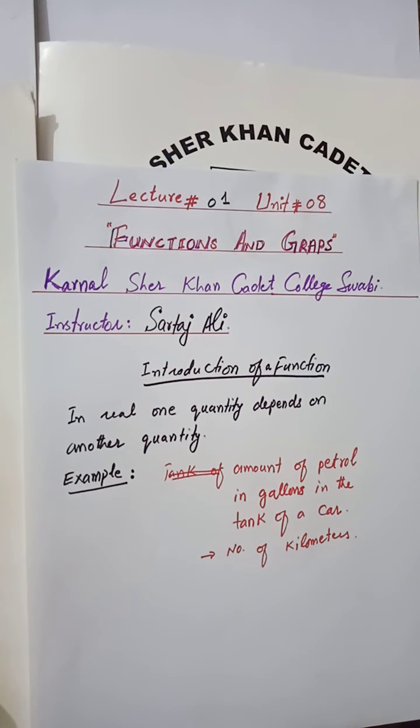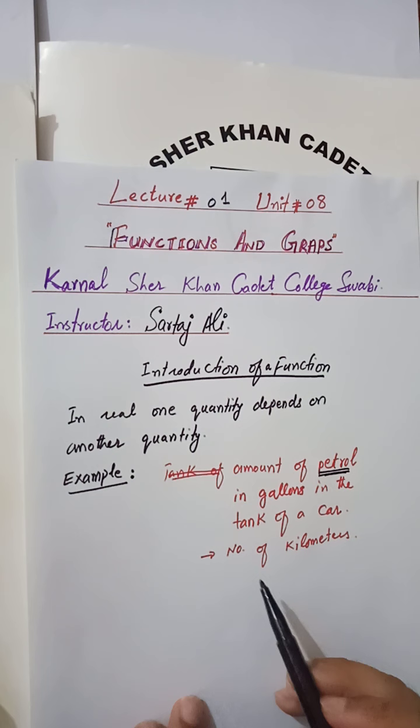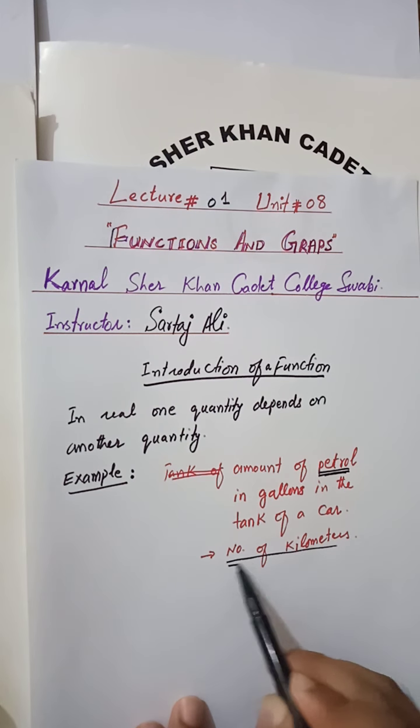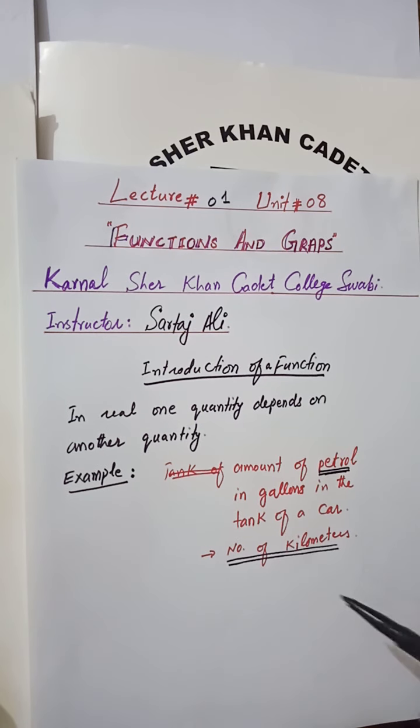So you see that the number of kilometers is dependent on the petrol.